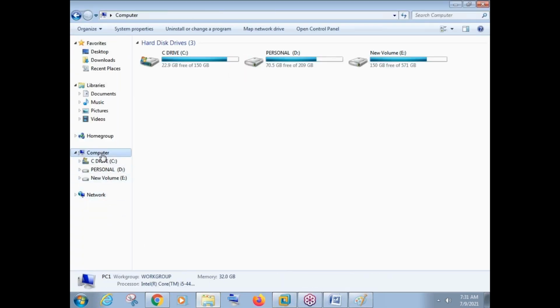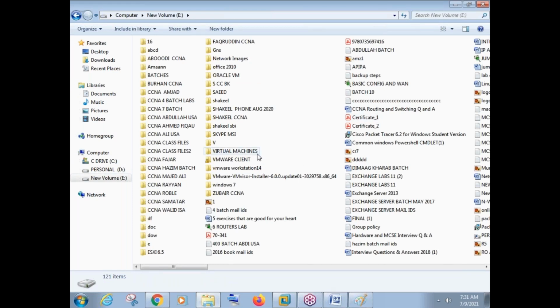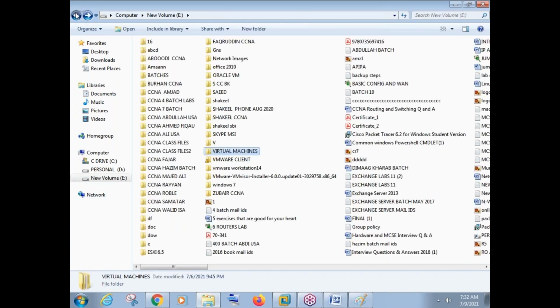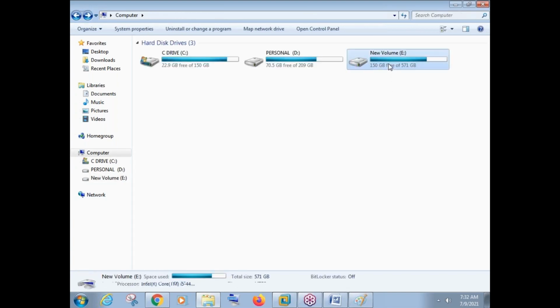See, my virtual machines are created in my E drive. So if I go to E drive, I have created a folder. I'll show what I'm doing now. Practically, see, this many virtual machines are available in my computer. Now see, how much free space is available as of now? There is 150 GB free space available. You can see clearly 150 GB free space is available.